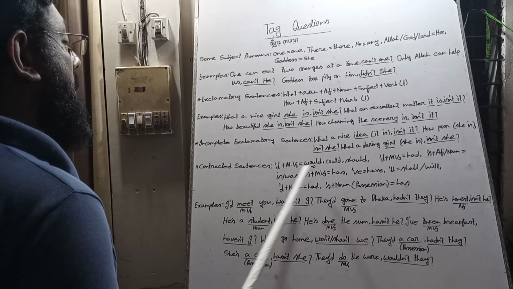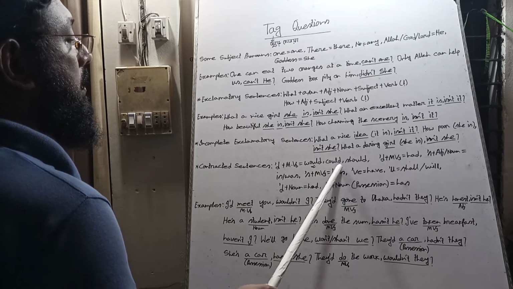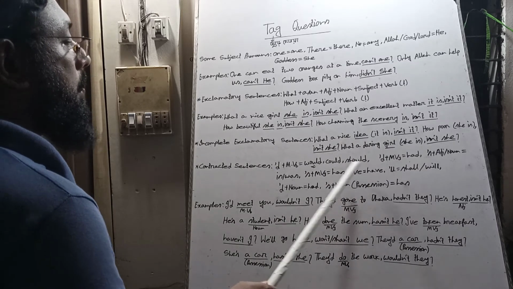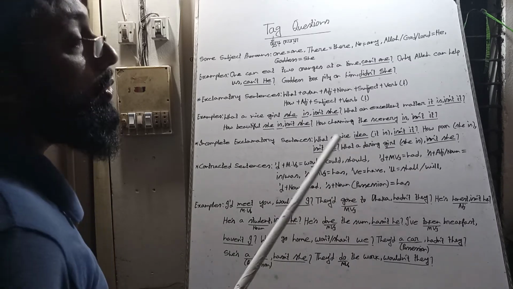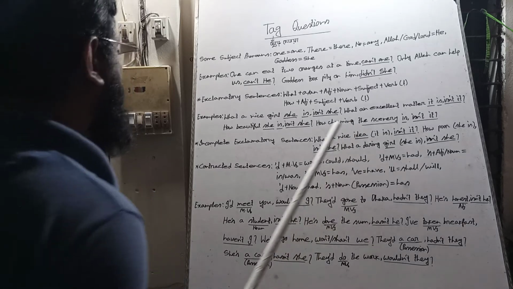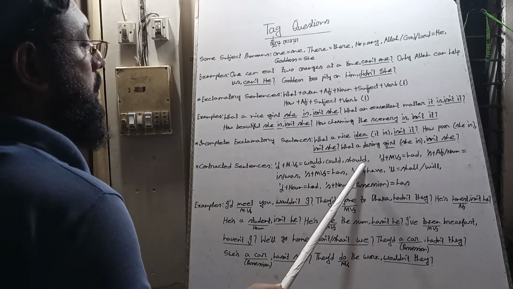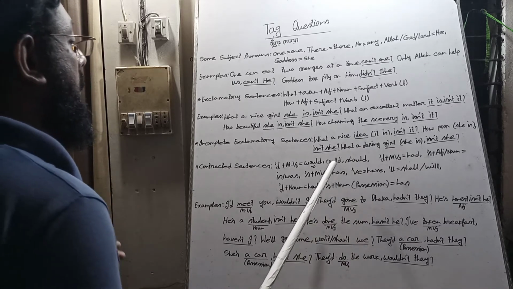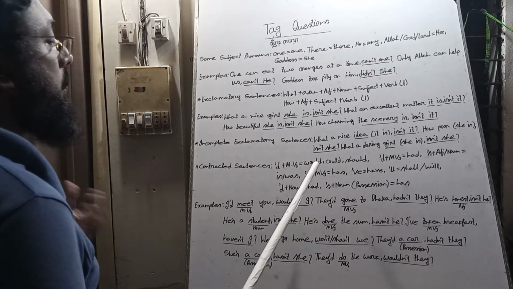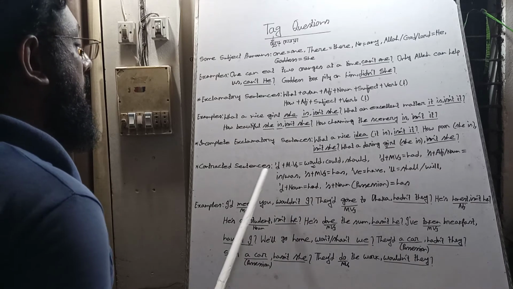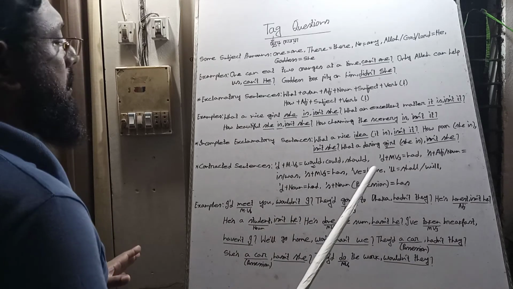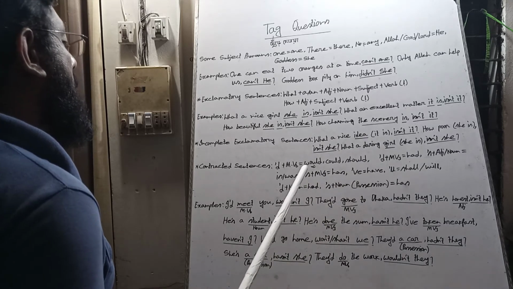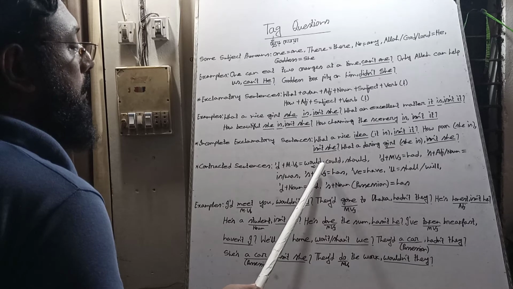So the last letter is d: would, could, should. Should and could can be used for special purposes, and usually we use would. So we can use any of the three words, but usually we use would.